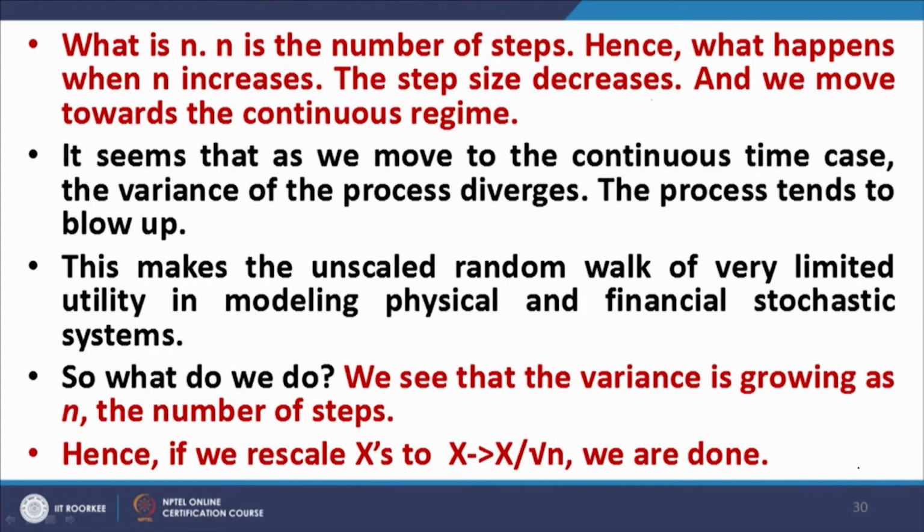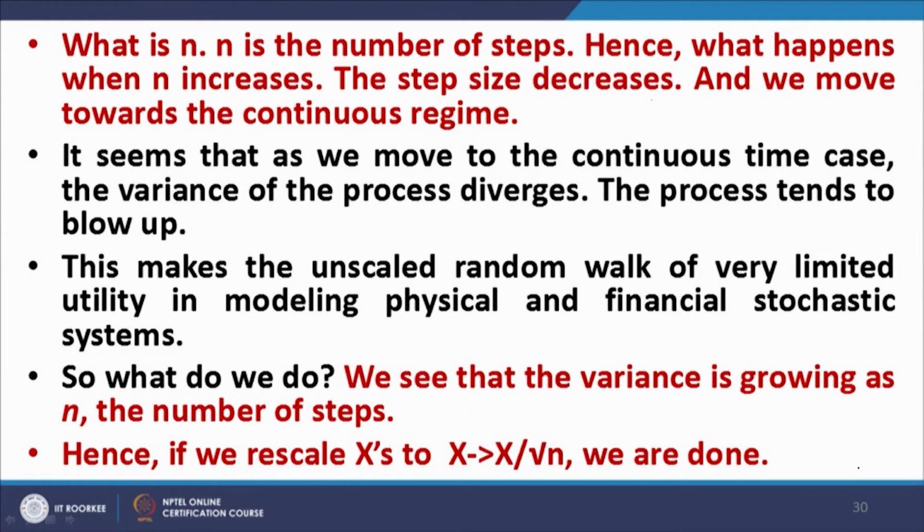It seems that as we move to the continuous regime, that is, as n is increasing, the variance is also increasing. Please note this point. There are two important things, I repeat. One, the step size is decreasing, we are moving from the discrete to the continuous regime. The second is that the variance of an n-step random walk is n, so as n increases, the variance of the process also increases.